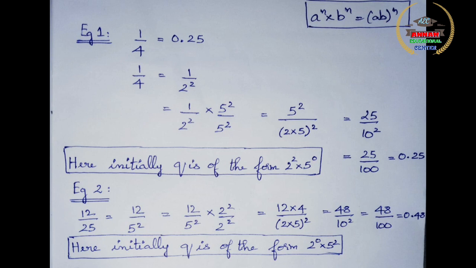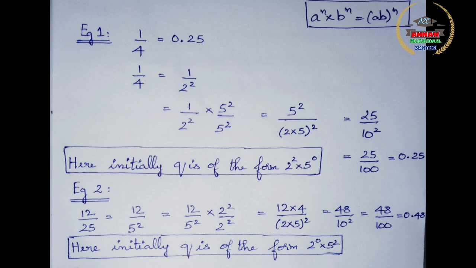So you will get 48 by 100, that is 0.48. Again you can see that it has a terminating decimal expansion. But here initially q is of the form 2 power 0 into 5 squared, that is, it has only powers of 5. That is what I explained to you initially.